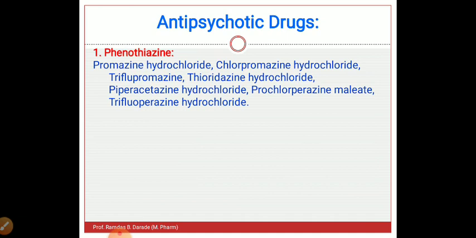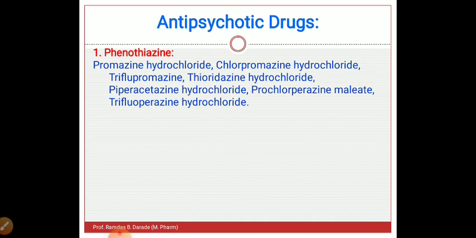The first class is the phenothiazines. This classification is a purely chemical classification. Whenever we learn medicinal chemistry, the classification is based on the chemical structure of the compounds.